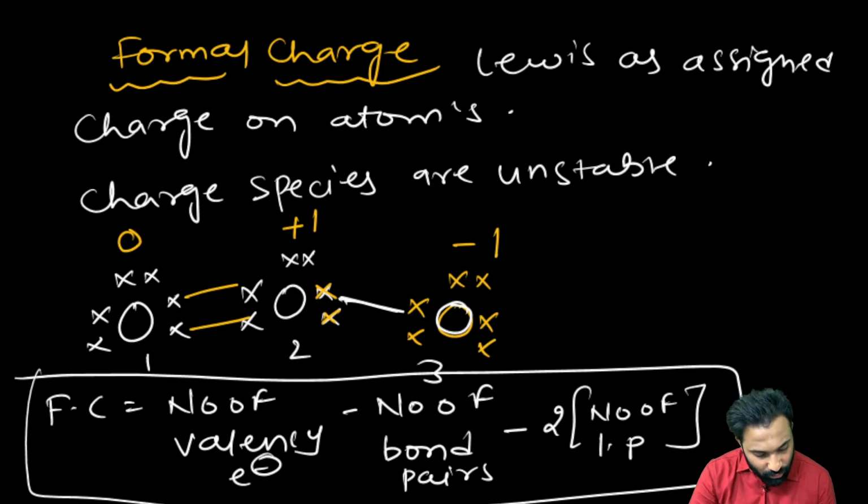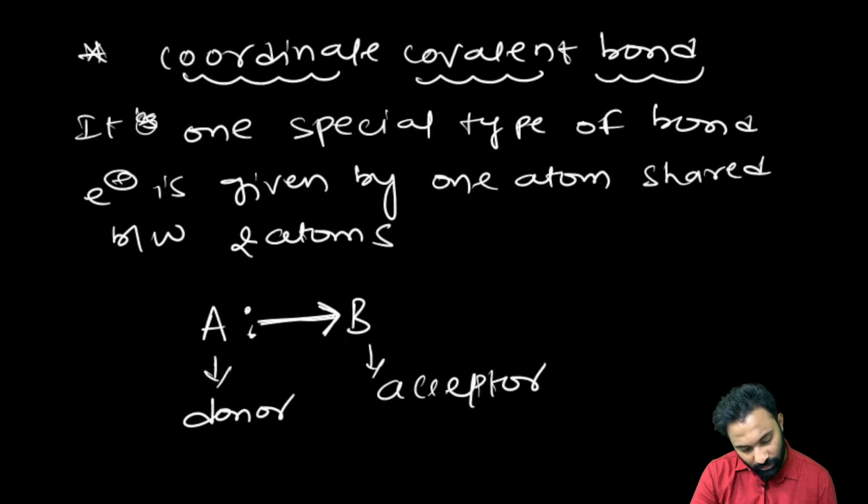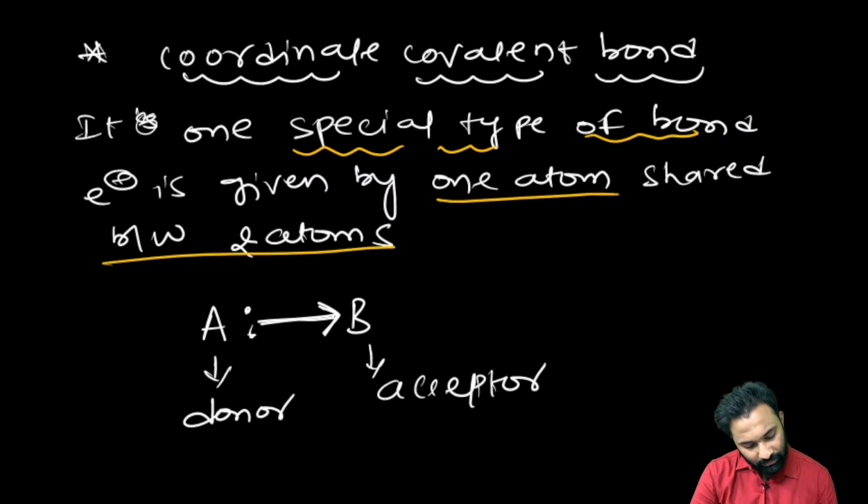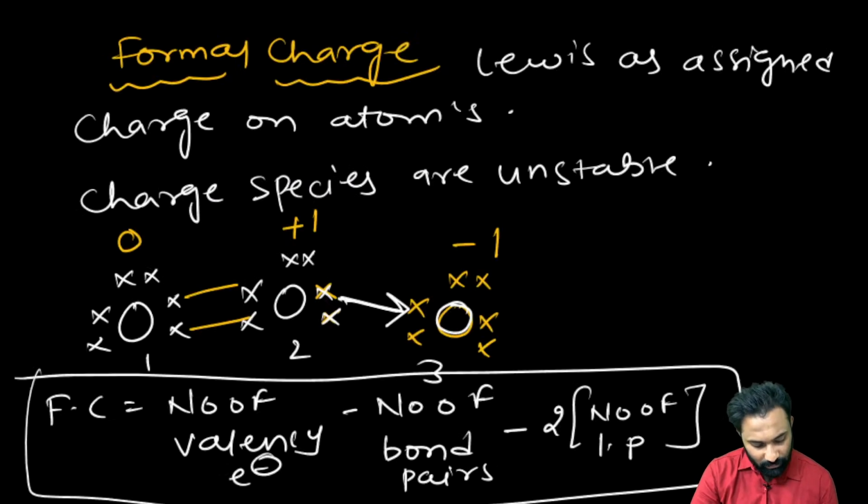Now these electrons should be shared in the form of a coordinate covalent bond. What is the meaning of coordinate covalent bond? Already I said, it is one special type of bond given by one atom and shared between two atoms. What does it mean? These 2 electrons are not on oxygen number 2 or oxygen number 3, they are in between these two, so that the octet of oxygen number 2 and oxygen number 3 will be completed. They are sharing these electrons so that both oxygens' octets will be completed.